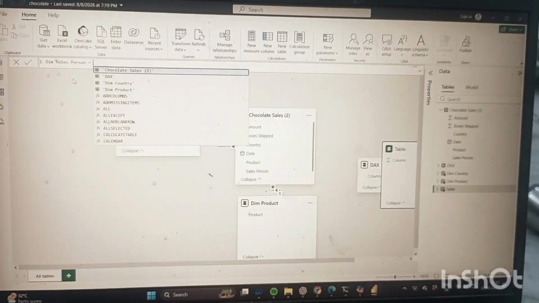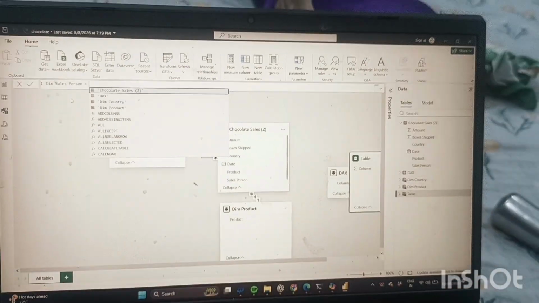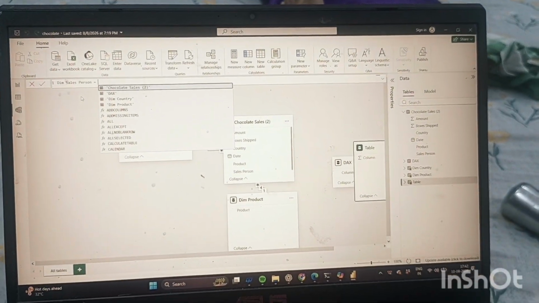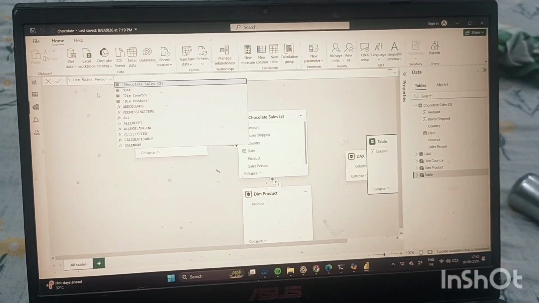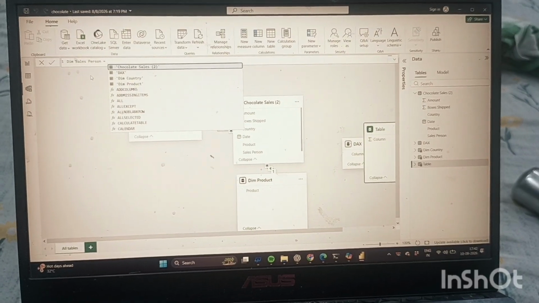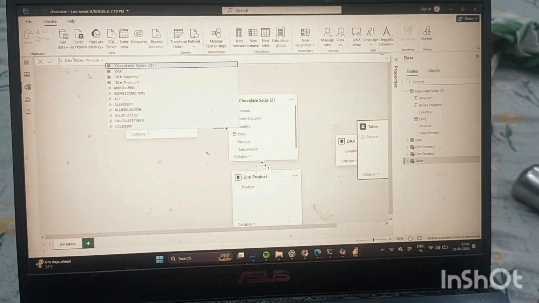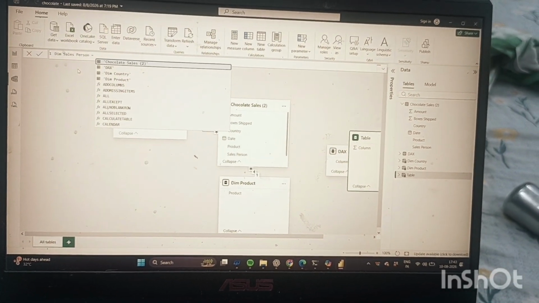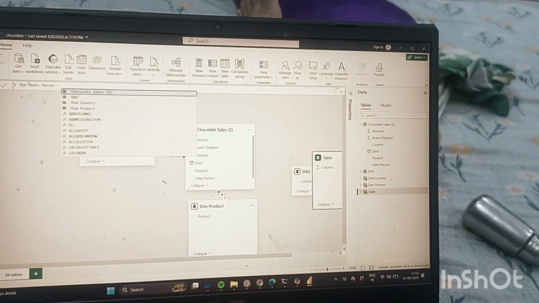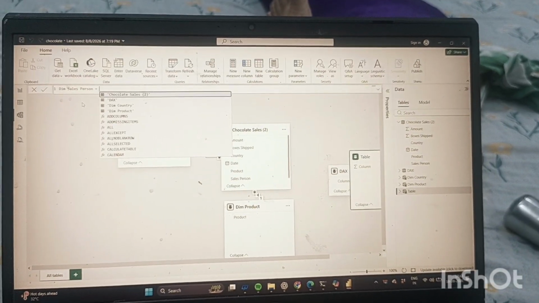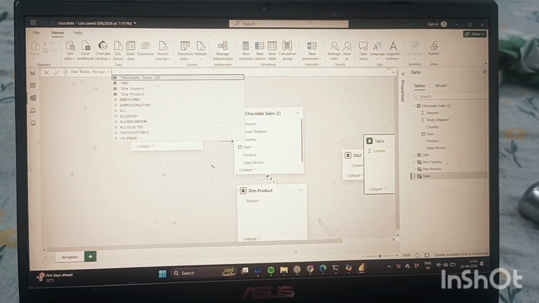Whenever you create any kind of dimension table, dimension means unique values. What we learn is that dimension means unique, distinct values, with no duplication. If there is duplication, more than one value, then it will come in the fact table.